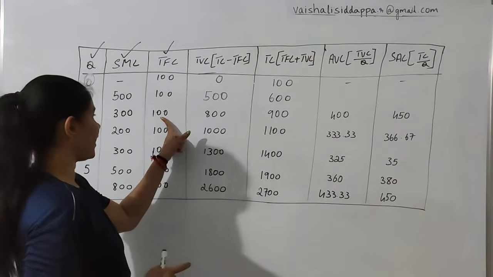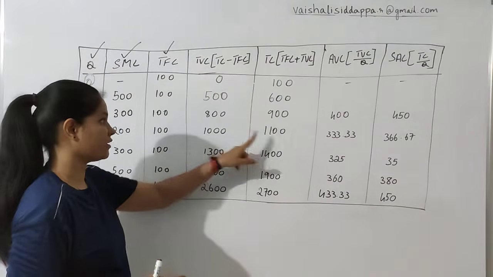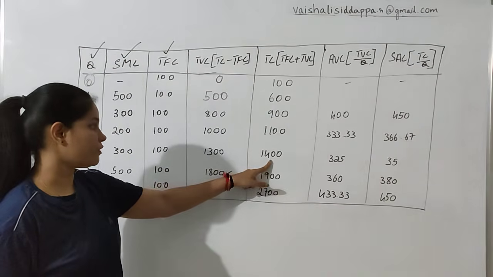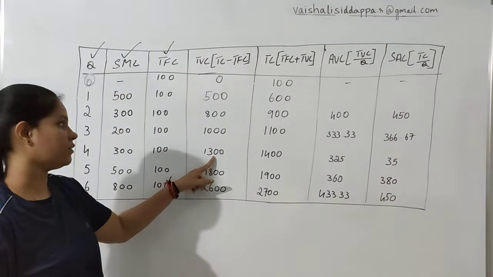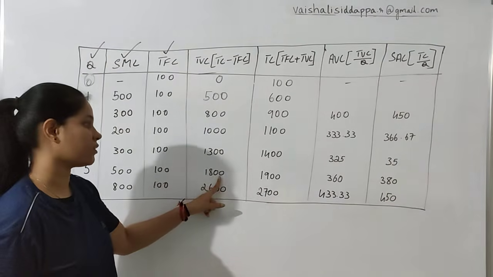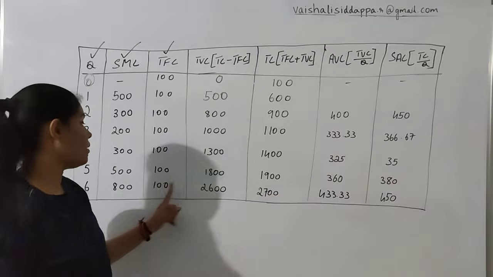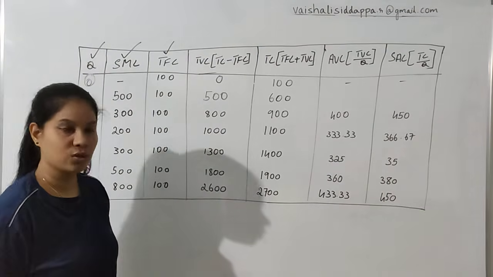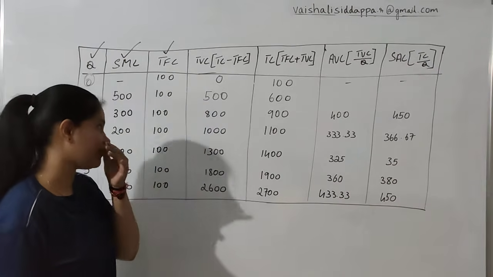900 minus 100, 800. 1100 minus 100, 1000. 1400 minus 100, 1300. 1900 minus 100, 1800. 2700 minus 100, 2600. So now you got to know how to find out TVC also.